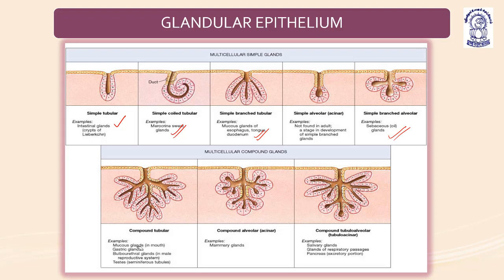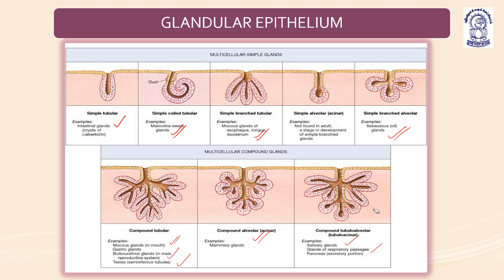Compound tubular, examples: mucous glands in the mouth, gastric glands, bulbourethral glands in case of the male reproductive system, and testes. Compound alveolar or acinar type: mammary glands. Compound tubulo-alveolar or tubulo-acinar type: salivary glands, glands of respiratory passage, pancreas, excretory portion.